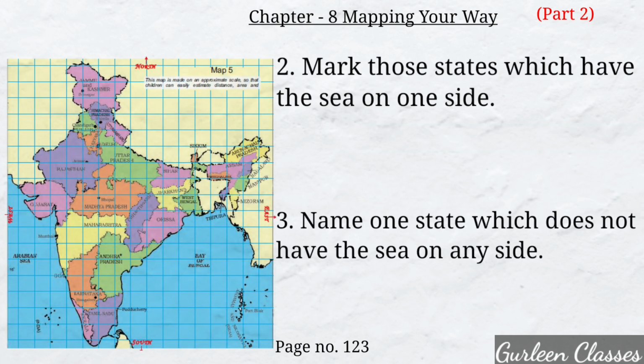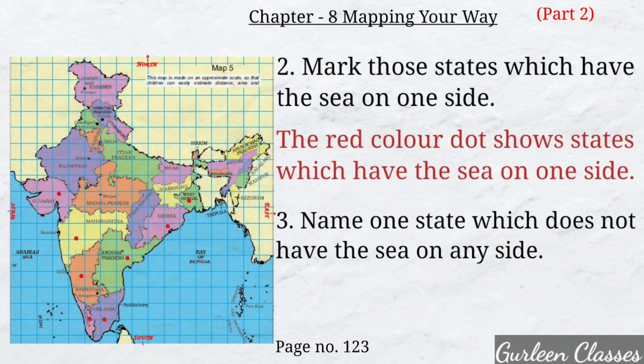Next question. Mark those states which have the sea on one side. So students, here you can see the map. The red color dot shows states which have sea on one side. Next question. Name one state which does not have the sea on any side. So the answer is Madhya Pradesh.